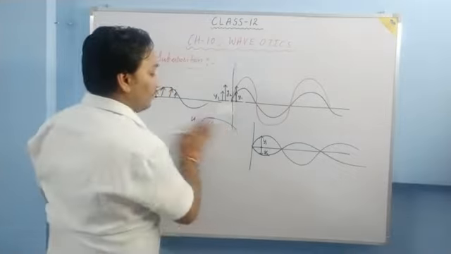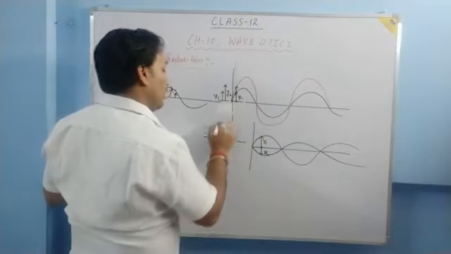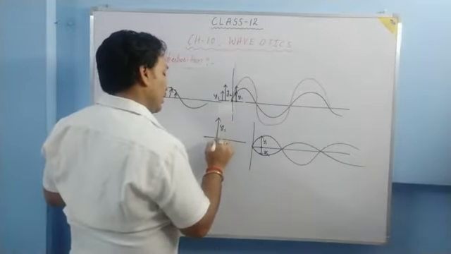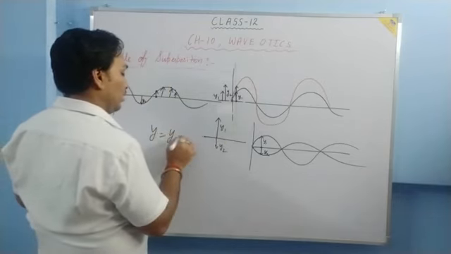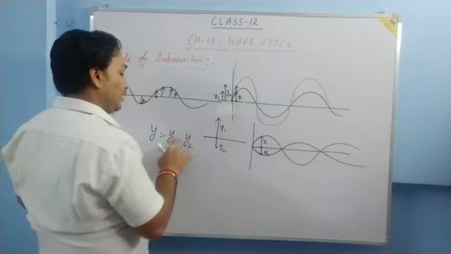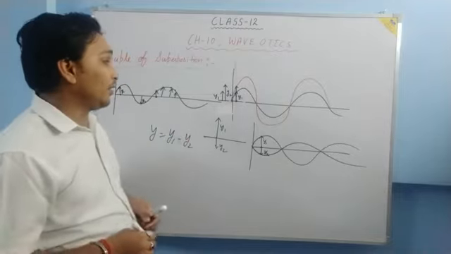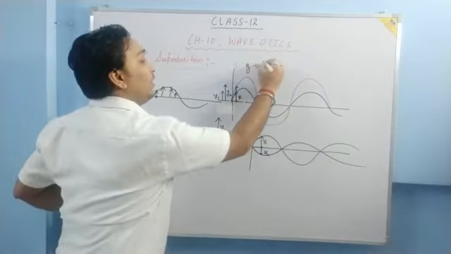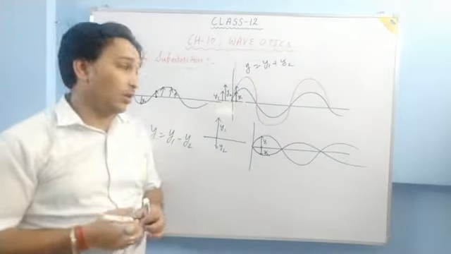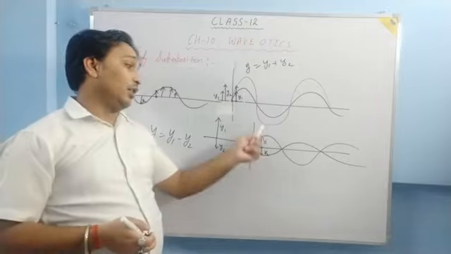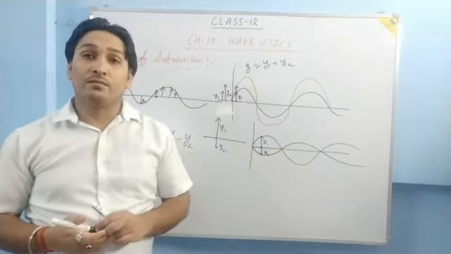Now we have y1 in this direction and y2 in this direction. Then the resultant displacement is given by y1 minus y2. This time you have subtracted, and the previous time you added, y is equal to y1 plus y2. Why is it so? Because the waves are giving the displacements in opposite directions.